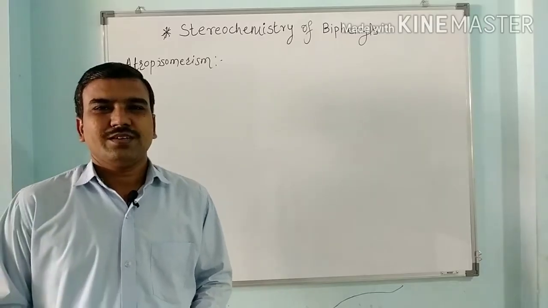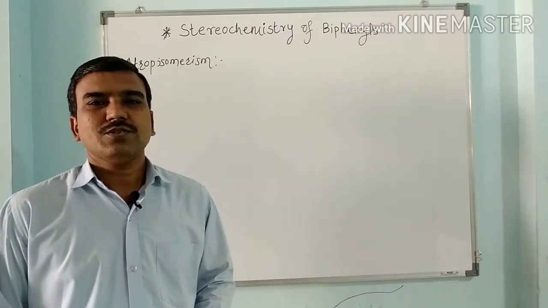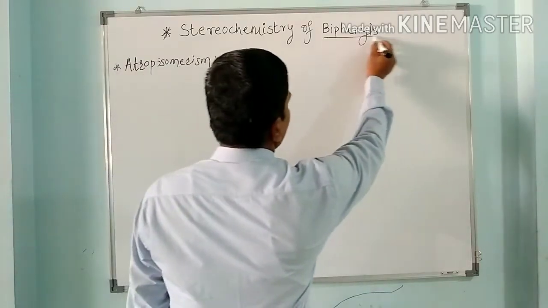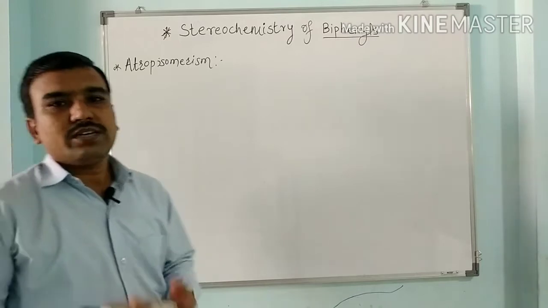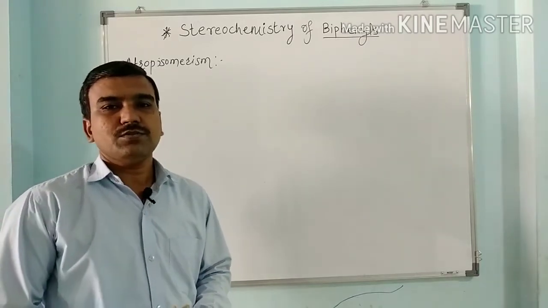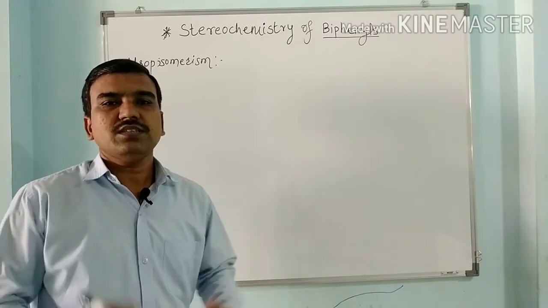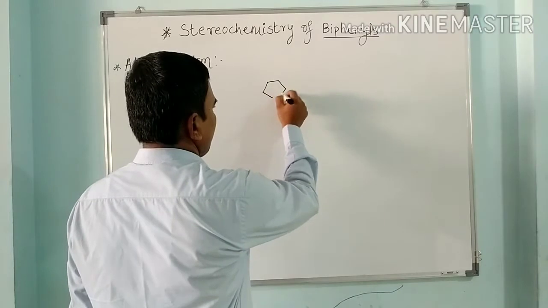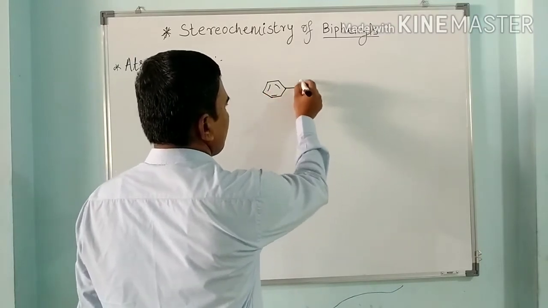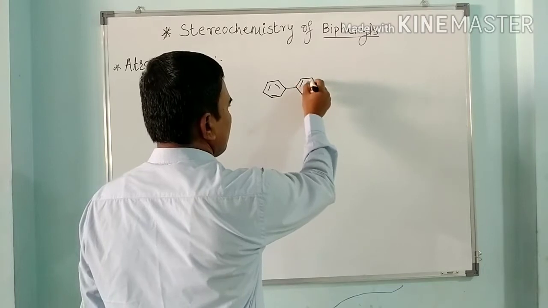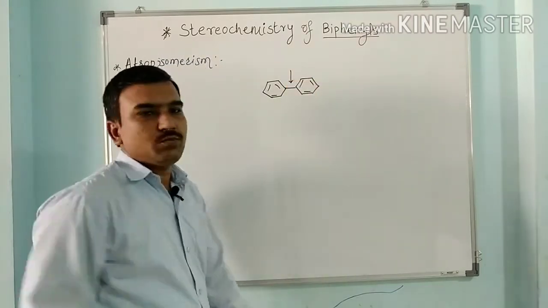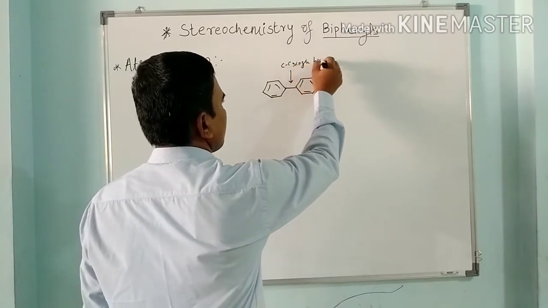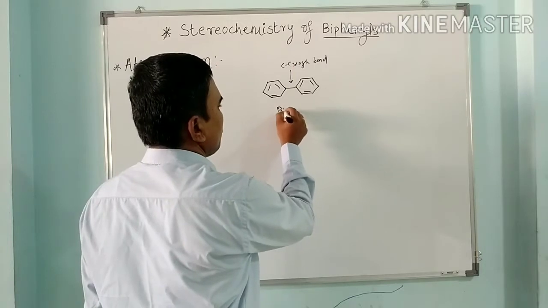Hello friends, in an earlier video we have seen stereochemistry of allenes. Now today we have to see stereochemistry and chirality of biphenyls. What are biphenyls? Biphenyls are compounds containing two phenyl rings attached with a sigma covalent bond. So here this one phenyl ring is joined with the other phenyl ring with this sigma covalent bond. This is a carbon-carbon single bond, and this compound is called biphenyl.